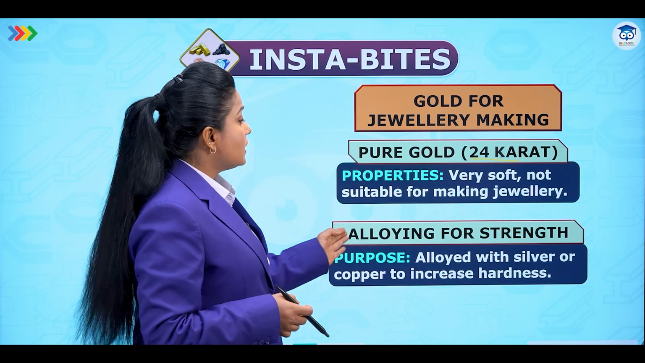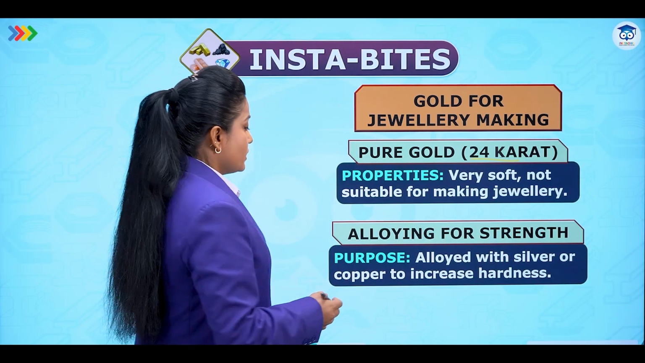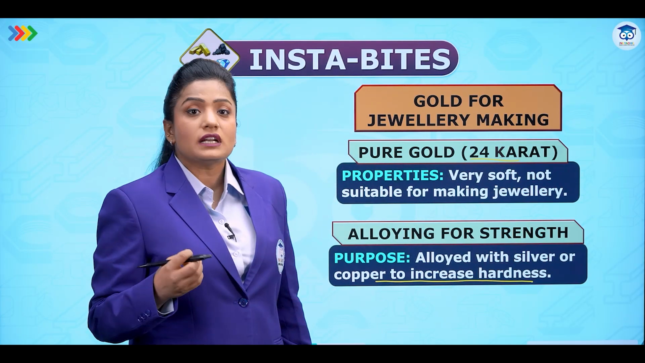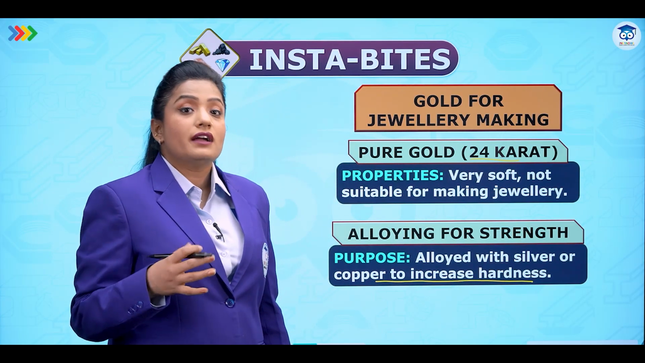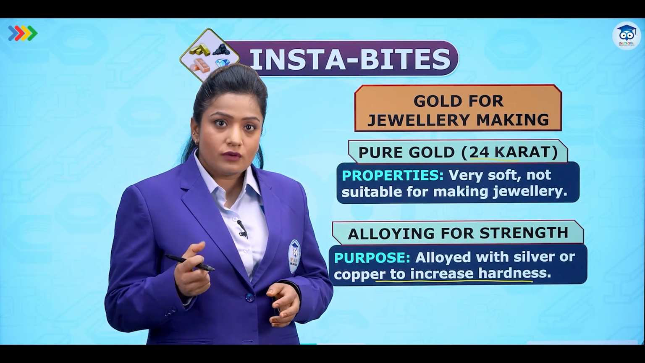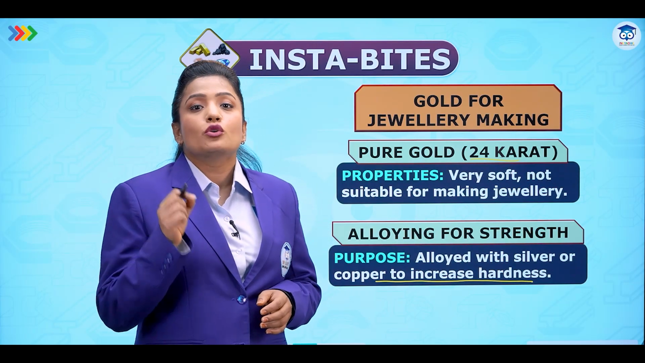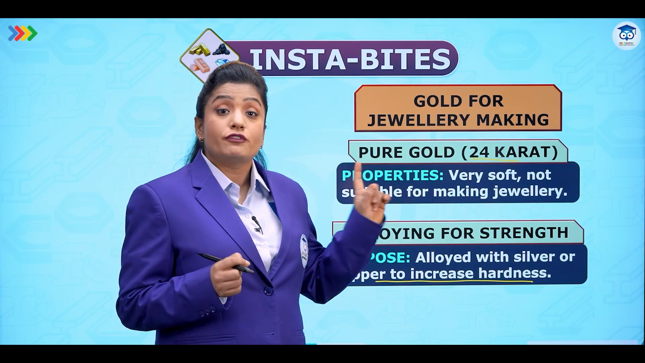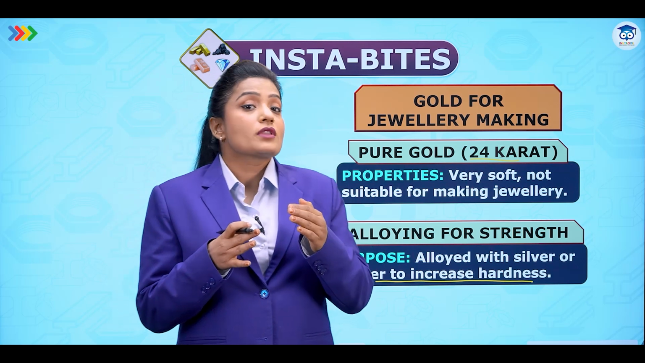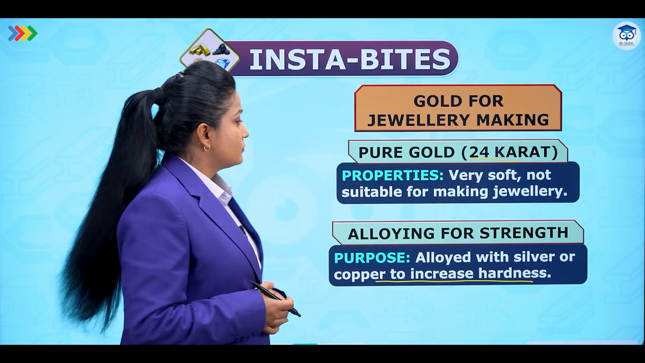Over here we can see alloying for strength. Gold is alloyed with silver or copper to increase hardness. That's why the jewelry which is there is made from gold which has a certain metal added to it, and that is why the purity of gold is 22 carat, because 24 carat is pure. So the gold jewelry that we go and buy in the market, the maximum purity of gold that we can get is 22 carat for jewelry.